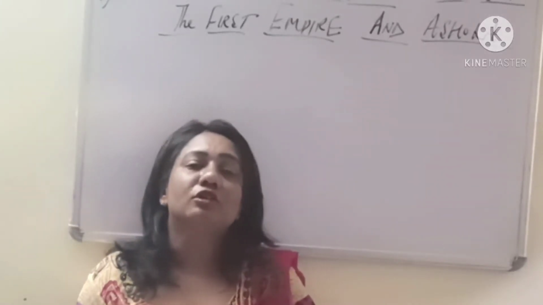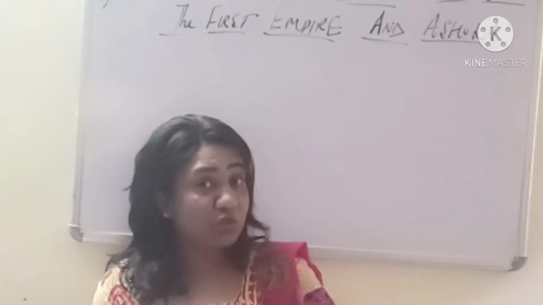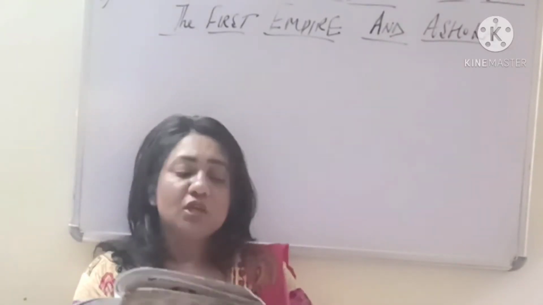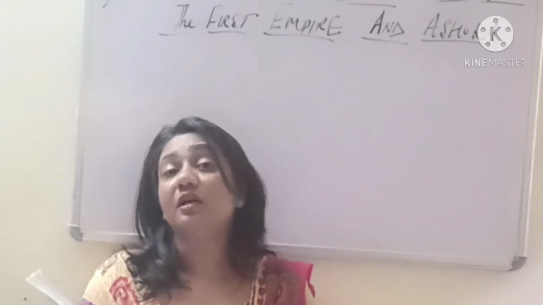So he believed in the philosophy of Ajivika. So this can be in the form of fill in the blank, multiple choice or true and false. Right. So this was a brief information about Bindusara. Next, the third ruler, his son.